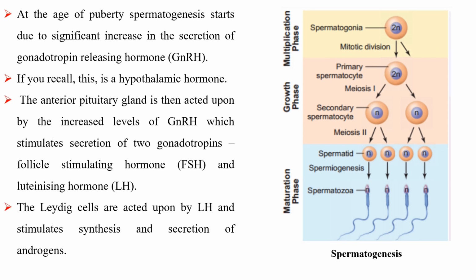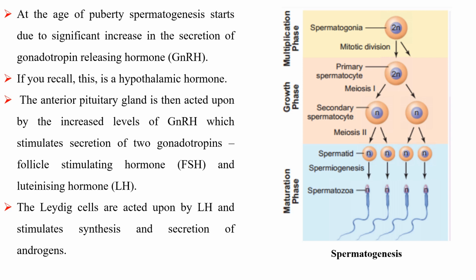At the age of puberty, spermatogenesis starts due to a significant increase in the secretion of gonadotropin-releasing hormone. If you recall, this is a hypothalamic hormone. The anterior pituitary gland is then acted upon by the increased levels of GnRH, which stimulates secretion of two gonadotropins, the follicle-stimulating hormone and luteinizing hormone.